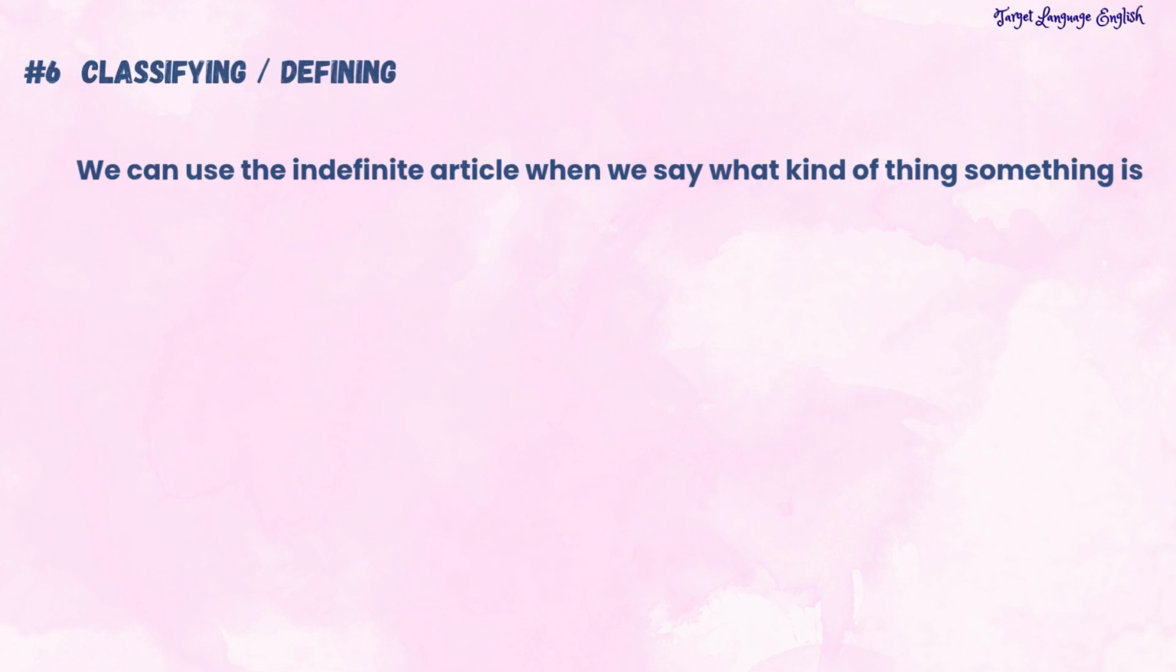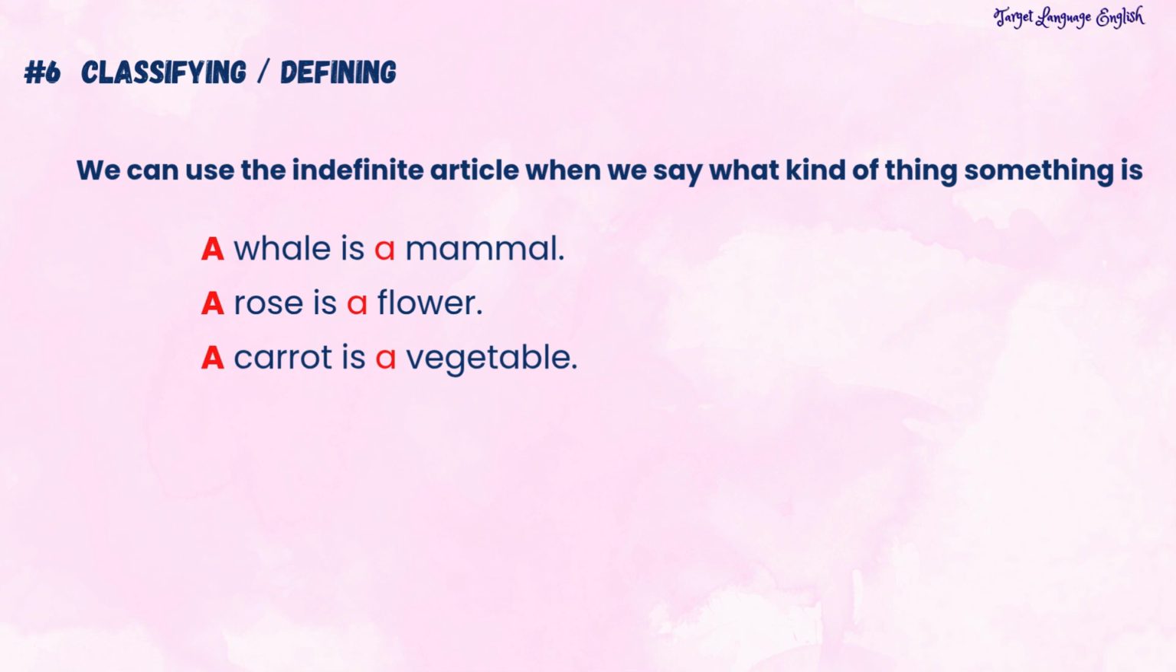Number 6. We can use the indefinite article when we say what kind of thing something is. In other words, we use a or an to classify or define something. For example, a whale is a mammal. A rose is a flower. A carrot is a vegetable. Here we are talking about one example of a larger group. A whale is one example of a mammal, and a rose is one example of a flower.